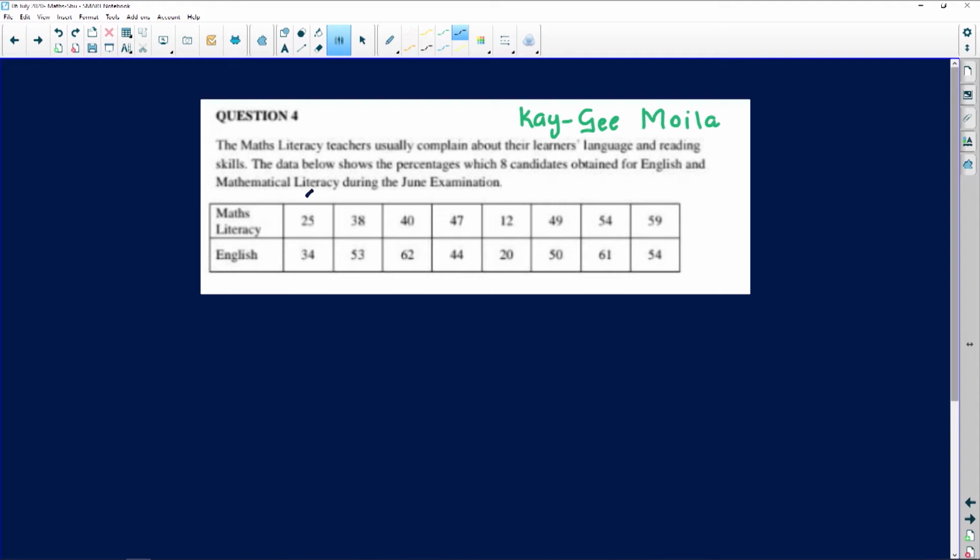So this is learner number 1, this would be learner number 2, this would be learner number 3, 4, 5, 6, 7, up to learner number 8. So those are the marks that they're obtaining, right?